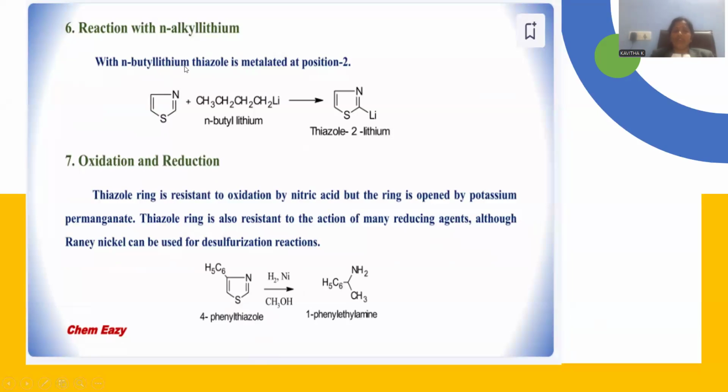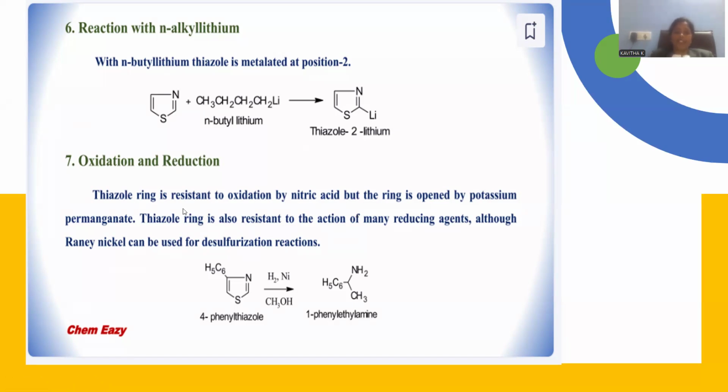Again, let me go with the reactivity of thiazole in performing alkylation. Alkyl lithium is the reagent operated upon this thiazole. Alkyl lithium, I'm taking n-butyl lithium. N-butyl lithium is the reagent working upon it, and there is a charge separation. You can allocate negative charge over the alkyl chain, and lithium is obviously electropositive. So that lithium is occupying the position number 2, so that thiazole 2-lithium will be the product. So this is the product taken like this, lithiated thiazole will be originated.